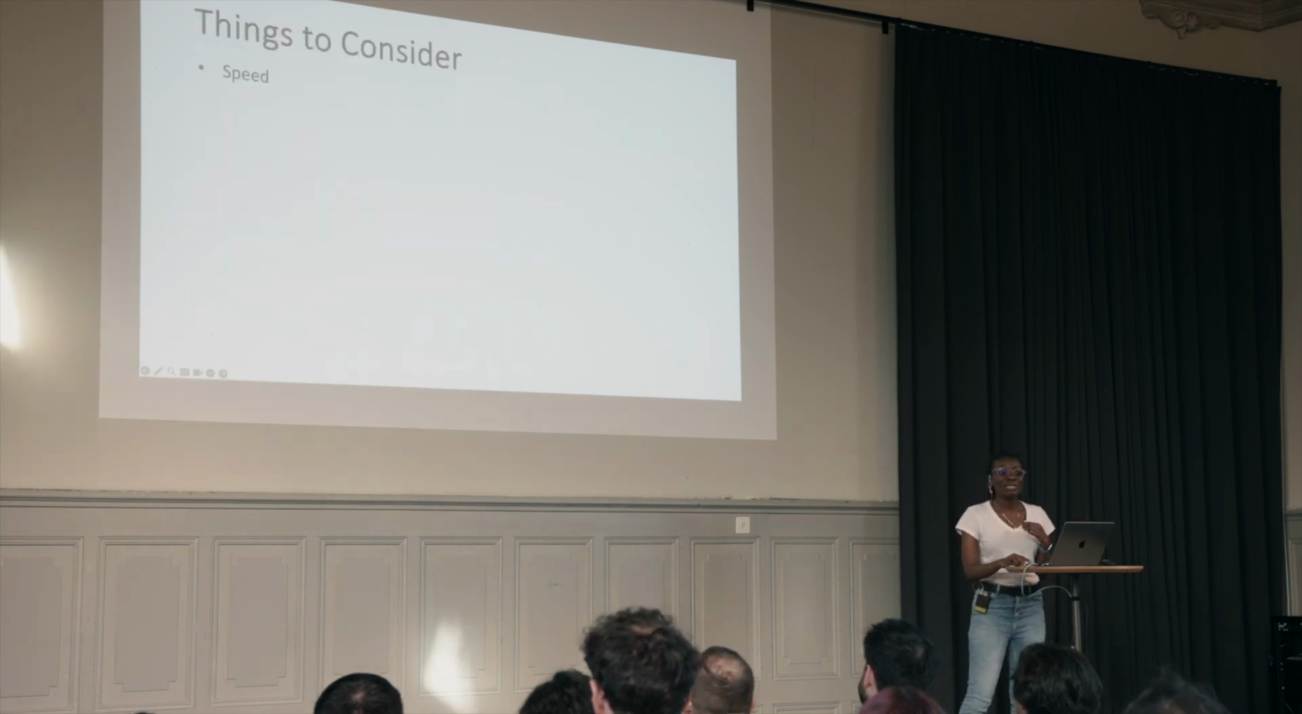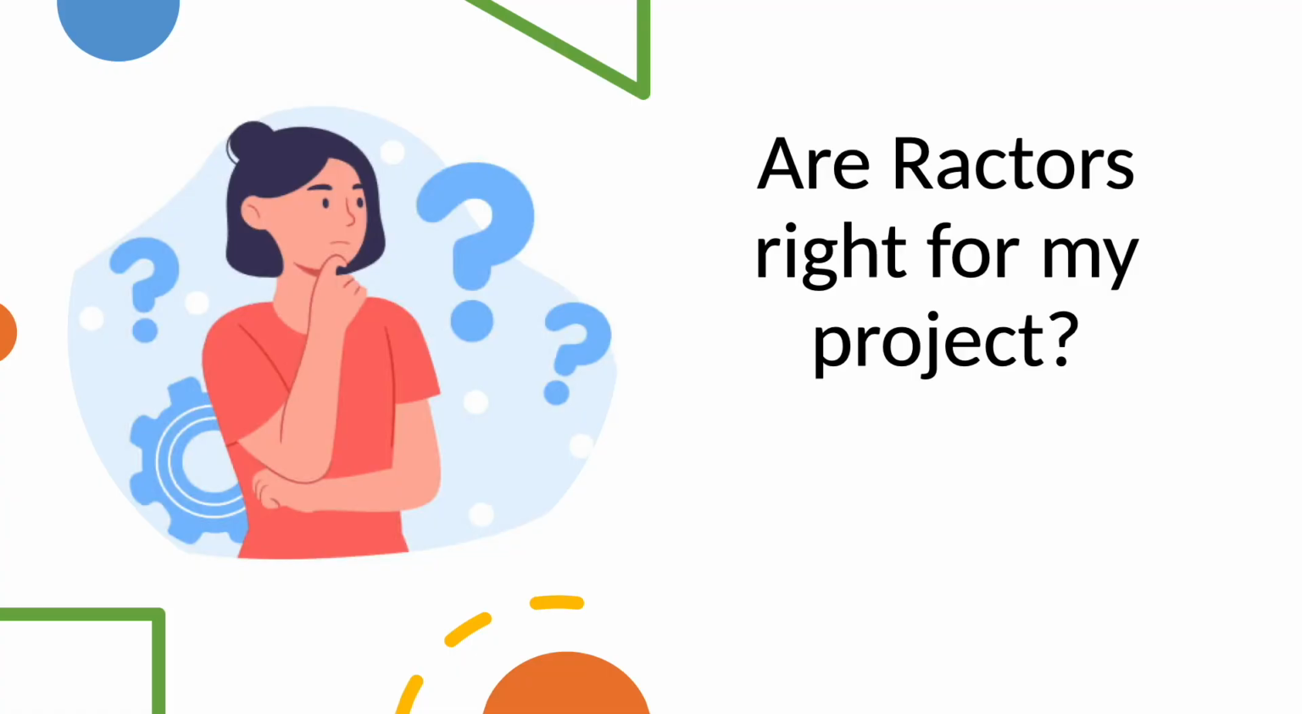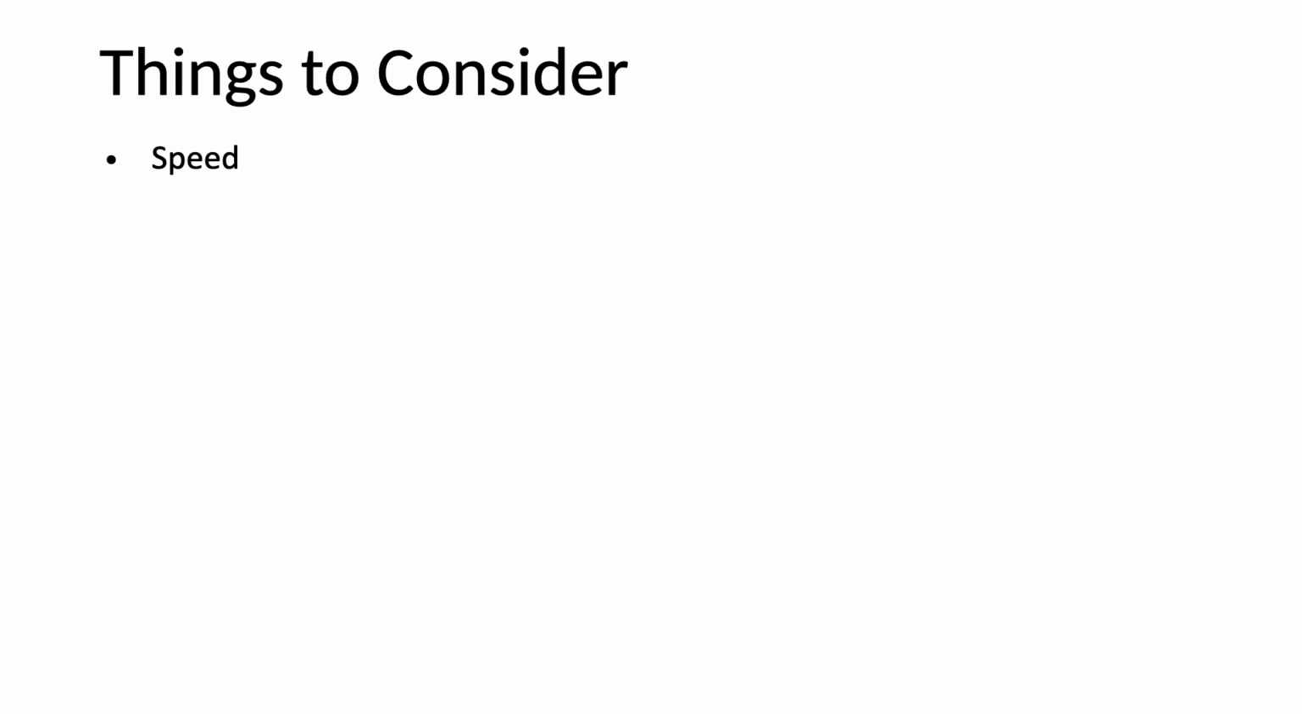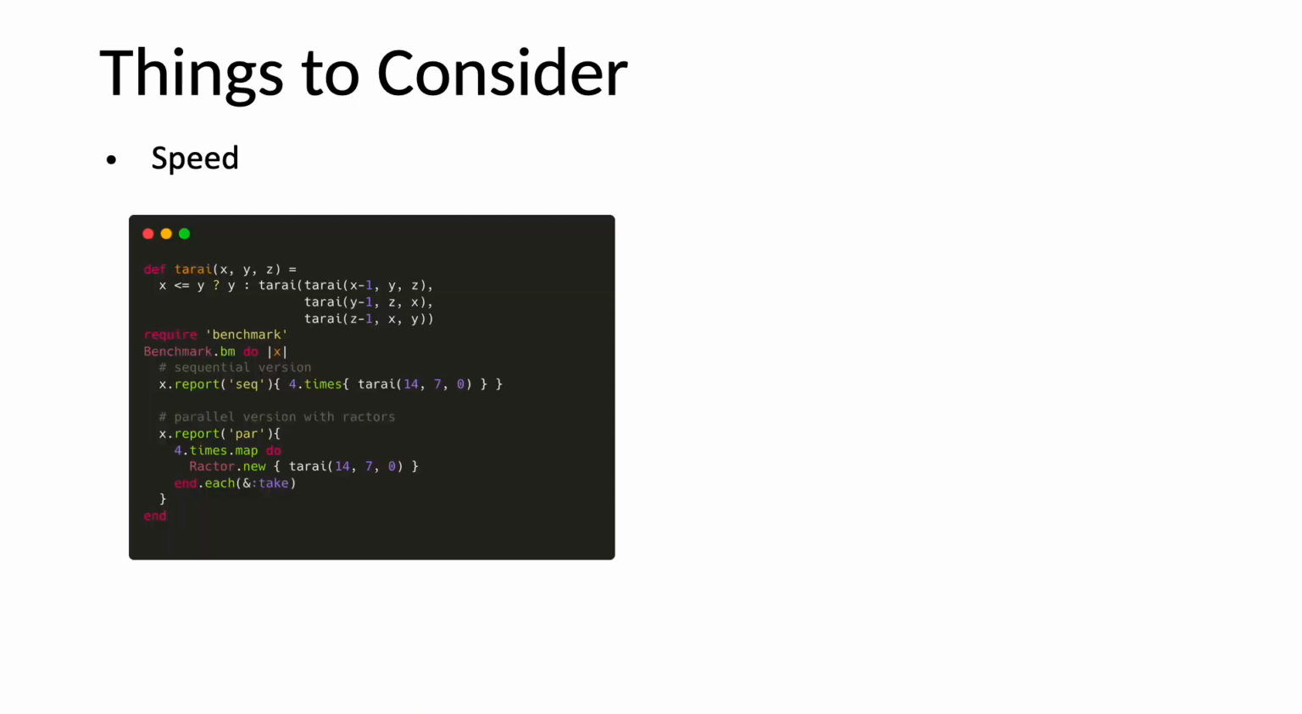The first thing will be speed. And in speed, we will look at computation and object creation. Let's start with computation. Is it too tiny? I hope not. This is the Tarai method, and it takes a lot of computation.